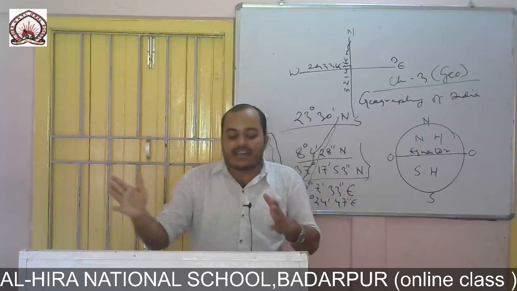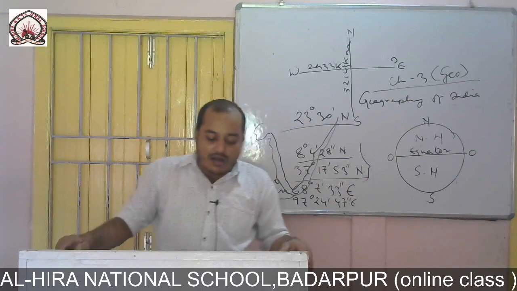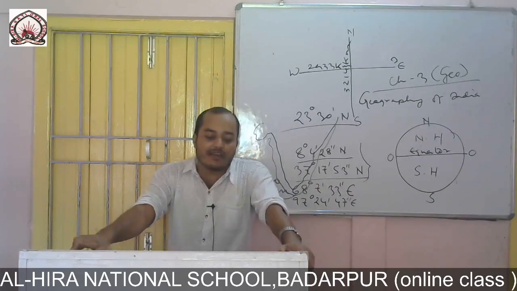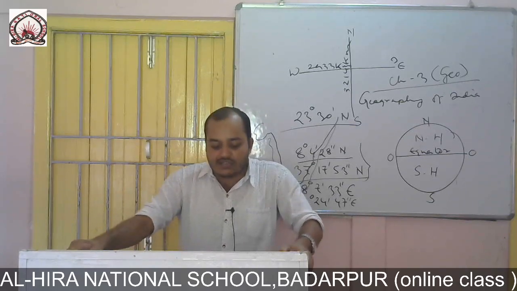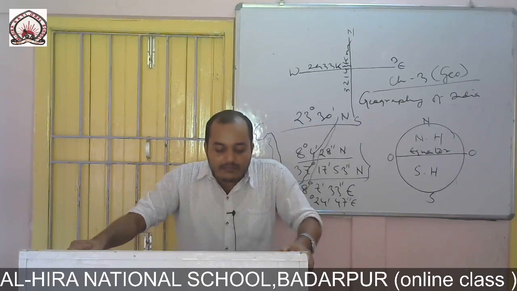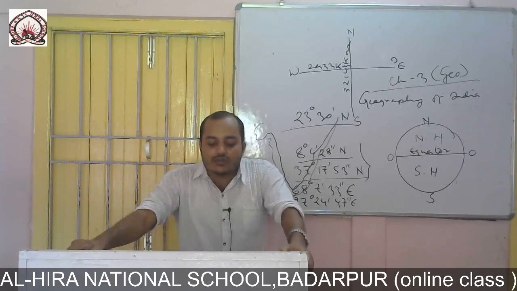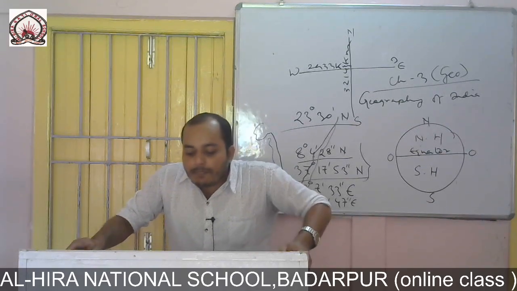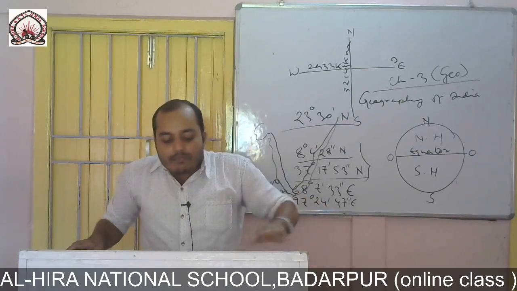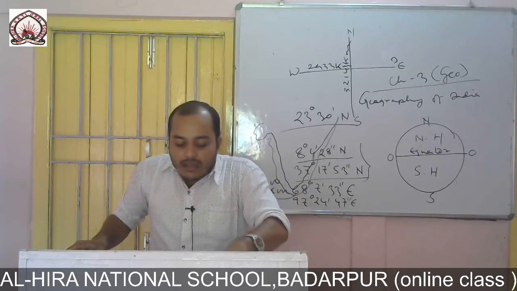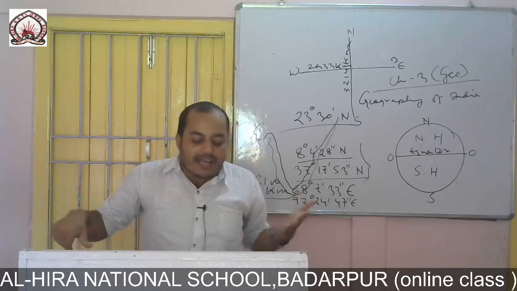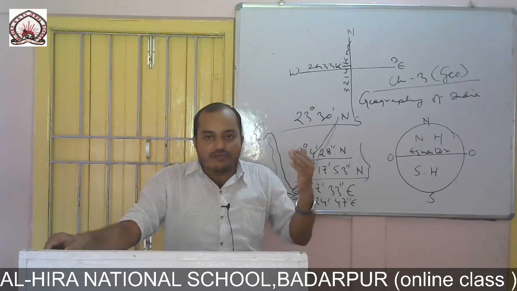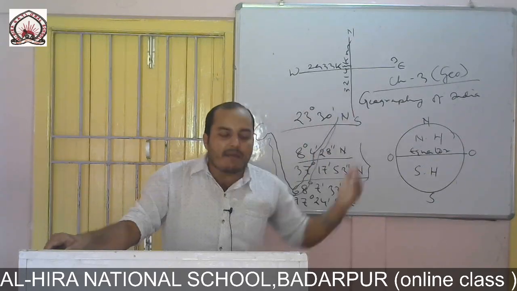The Himalaya in the east-west direction can be divided into 3 parallel ranges: the higher Himalaya, lesser Himalaya, and the outer Himalaya. So these are the 3 ranges of the Himalaya, and the snow-covered ranges are at an average height of 6,000 meters. This is all about the Himalayan region and how the Himalaya formed.